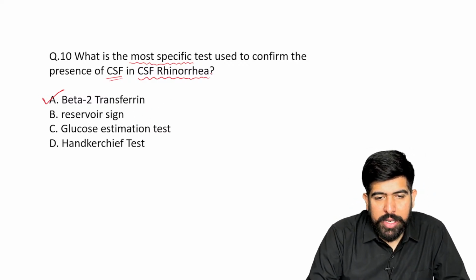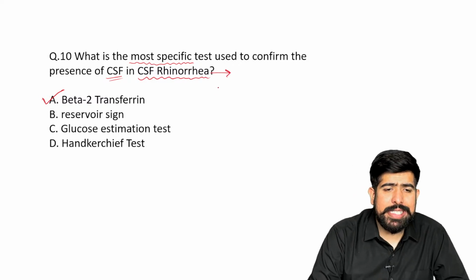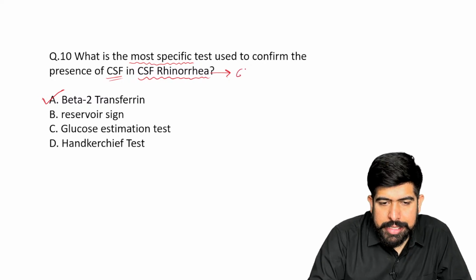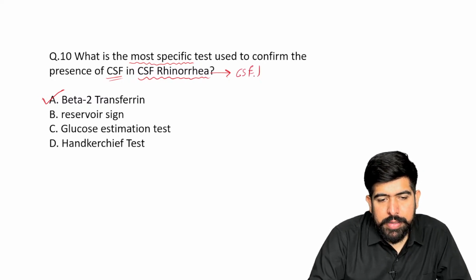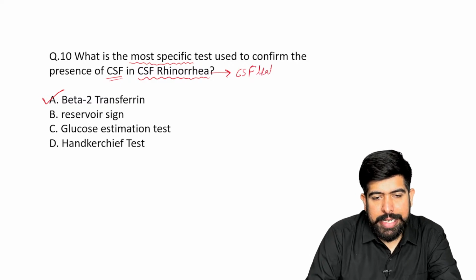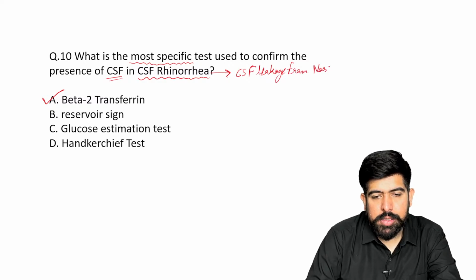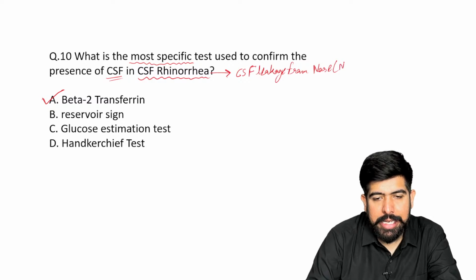So, what is CSF rhinorrhea? Please write it down. There is a CSF leakage from the nose, or you can write nasal cavity.